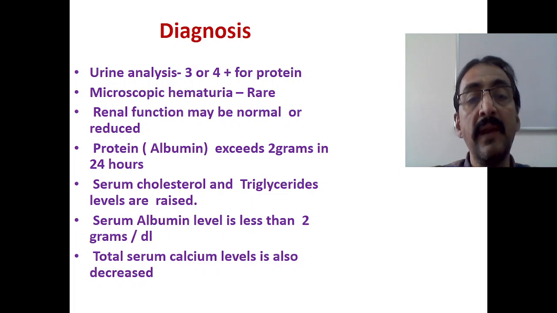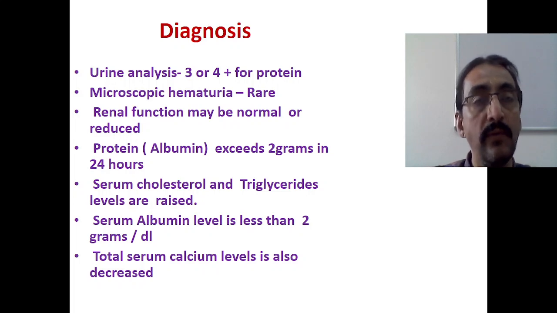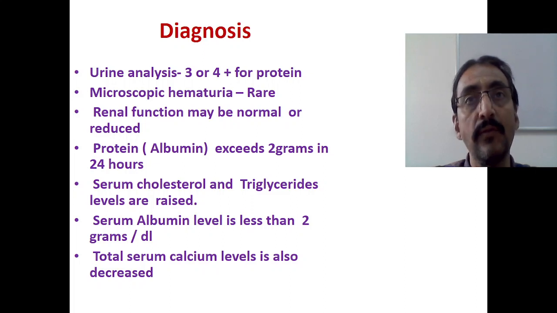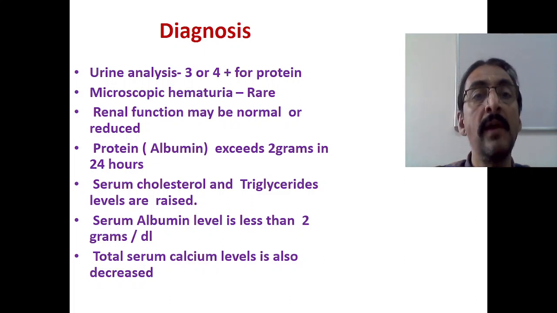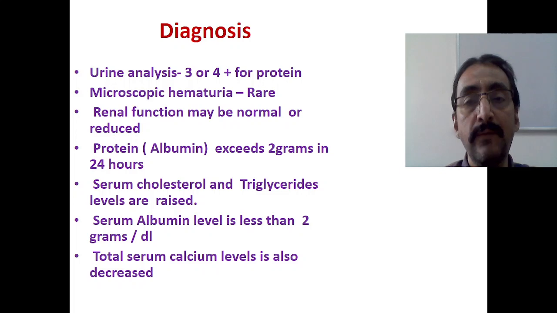Then serum albumin: if the level is less than 2 grams, or 2.5 grams per deciliter, that is also diagnostic. Total serum calcium levels also decrease. So these are some of the important points which help in diagnosing minimal change nephrotic syndrome.